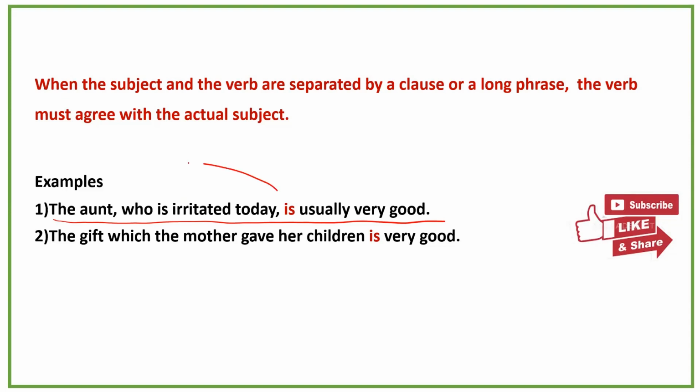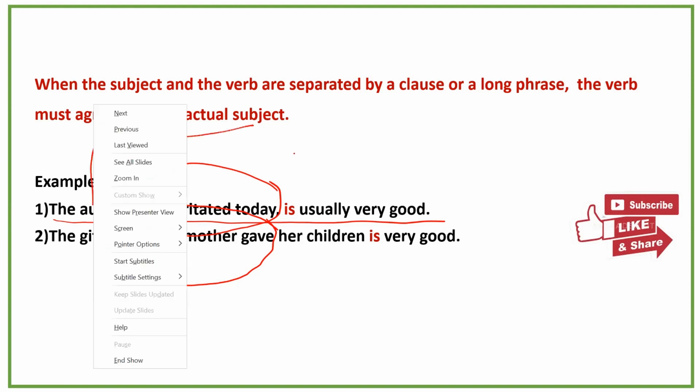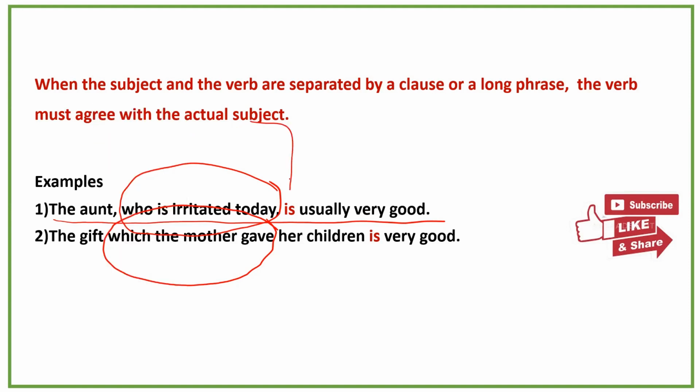Here you may get a phrase or a clause between the subject and the verb. But your concentration should be only on the subject of the sentence. Here, the aunt is a singular subject. So the aunt is usually very good. You don't worry about who is irritated today.